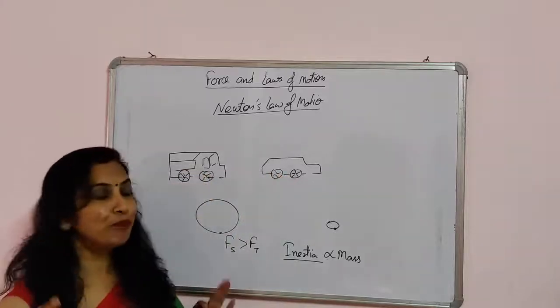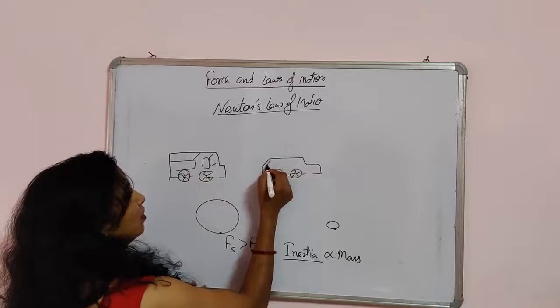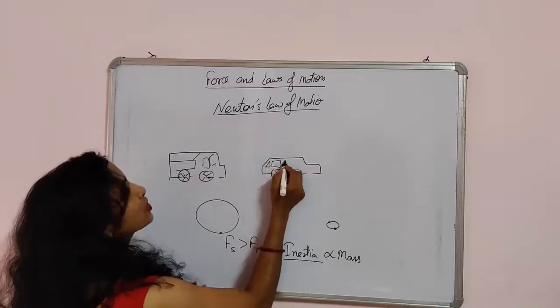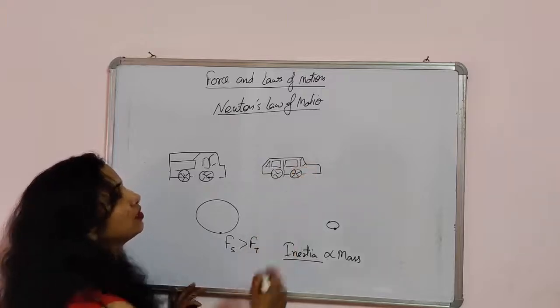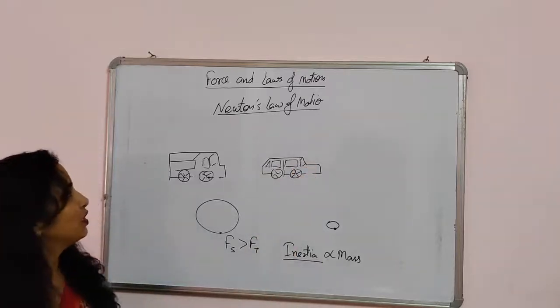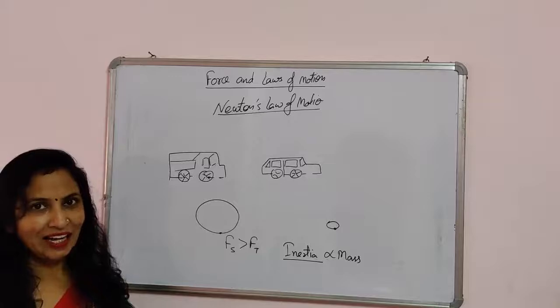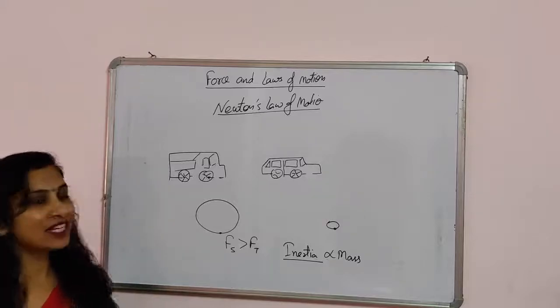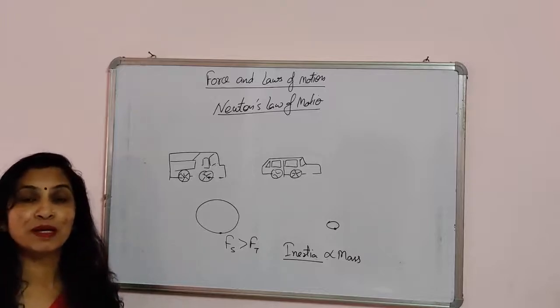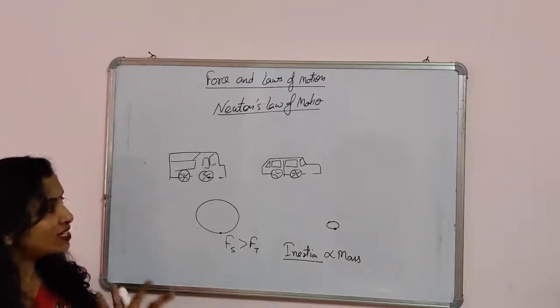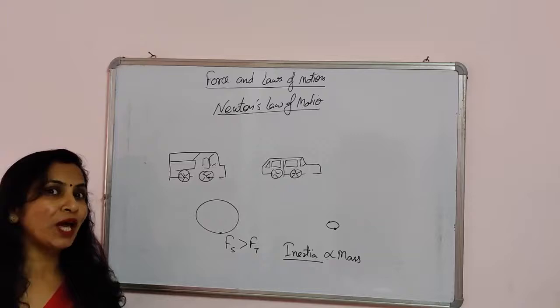Now one powerful man who has great strength comes to stop both the truck and the car. Suppose they are moving with the same velocity, a speed of 10 km per hour. In which case does that powerful man have to apply more force?